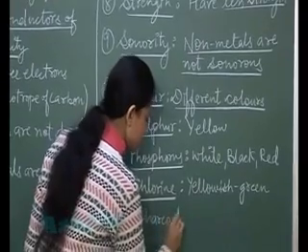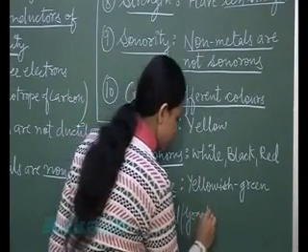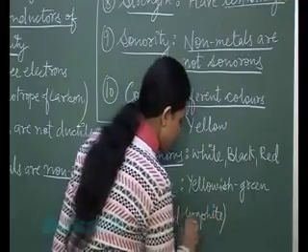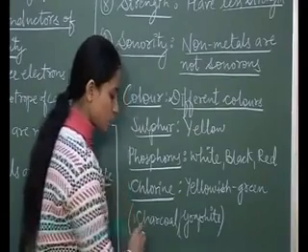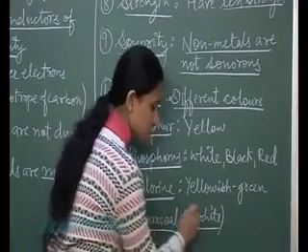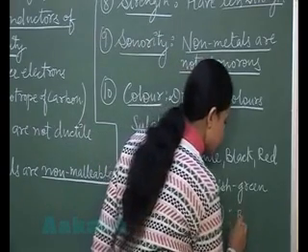What is the color of charcoal? We also have graphite. What is the color of charcoal and graphite? These are the allotropic forms of carbon. The color of charcoal and graphite is black.